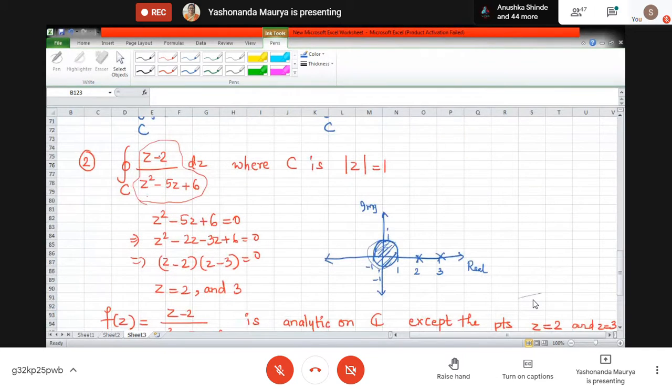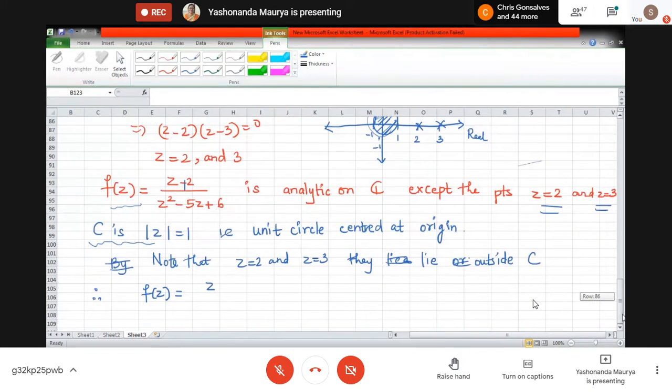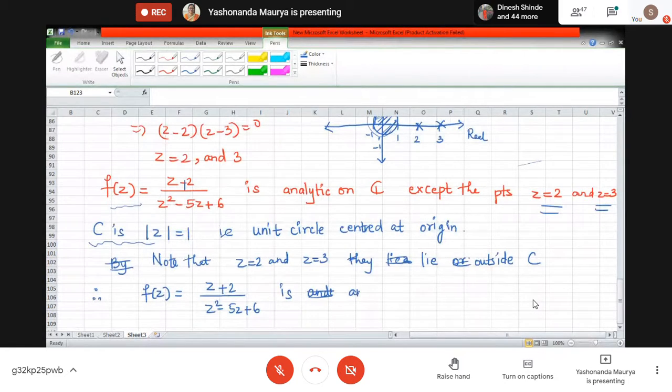I'll make it a plus. So this becomes z plus 2 upon z square minus 5z plus 6, which is analytic inside and on the curve C.